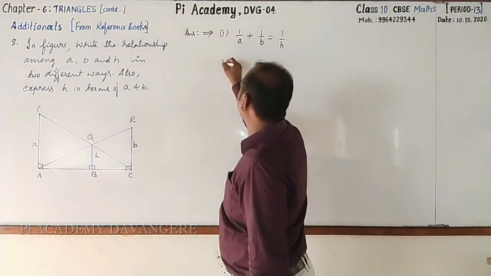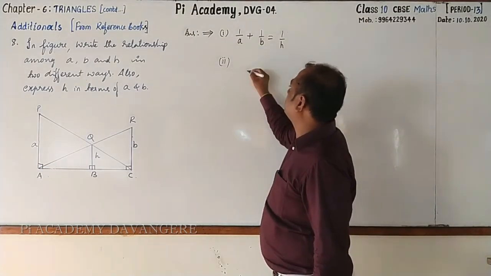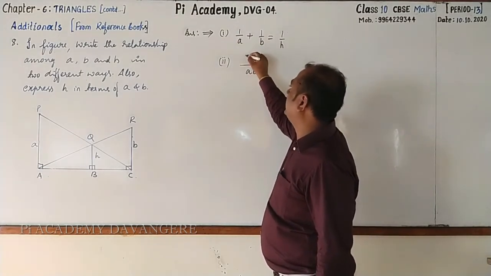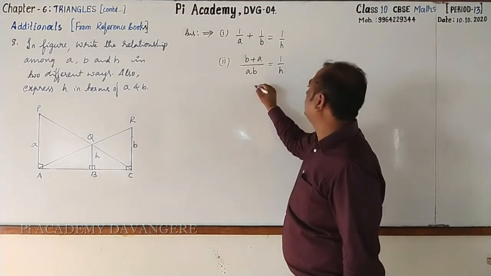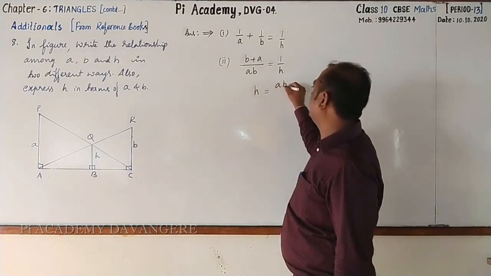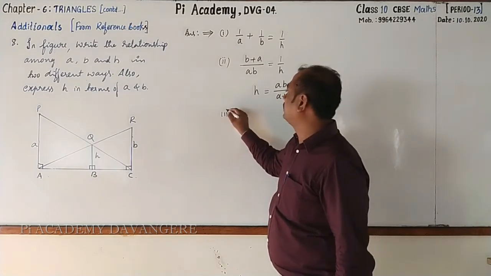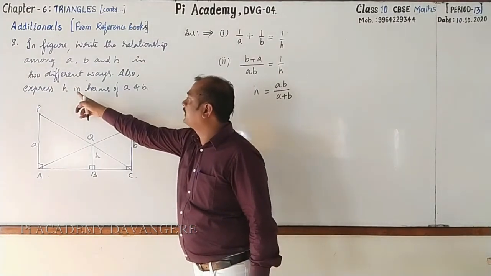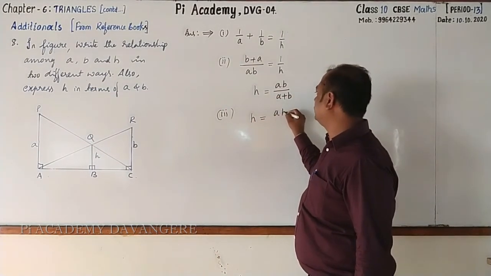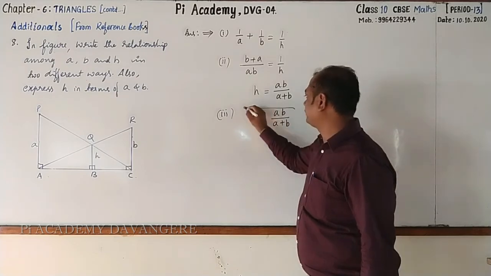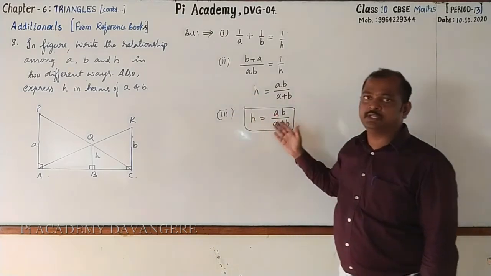Second one, how do you express it? Very simple. Take the LCM of ab, then this will be b plus a, equal to 1 by h, or h is equal to ab by a plus b, by cross multiplying. This is the second. And the third one: express h in terms of a and b. This is only the same thing. h is equal to ab by a plus b. Is it not simple? Please go for copying from there to here.